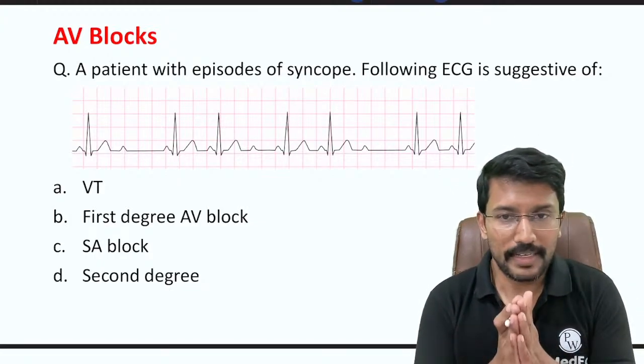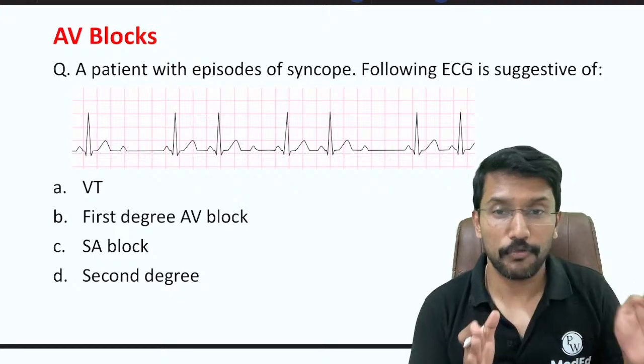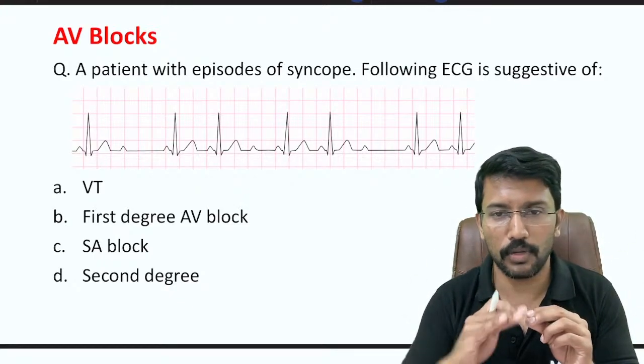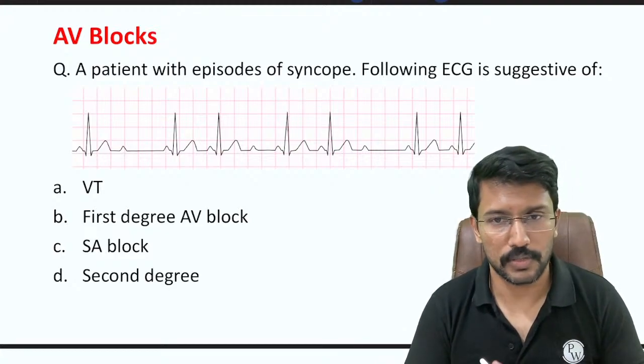To call it acidosis, the pH should be less than 7.4 in a fully compensated picture. Less than 7.4, we will call it acidosis. More than 7.4, we will count it as alkalosis.